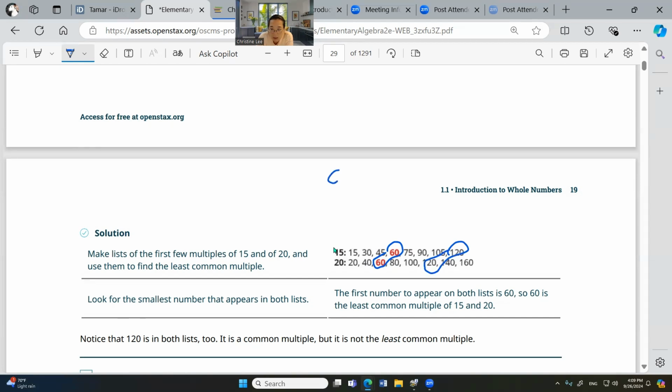So the common multiples would be 60, 120, and maybe 180. Yeah, every 60 you will have a common one. But right now they want the least common multiple. So of course the smallest number is 60.